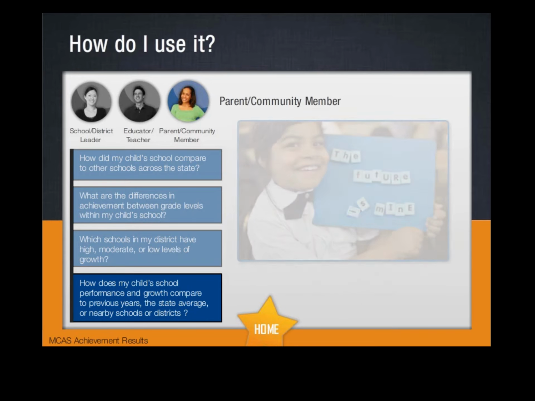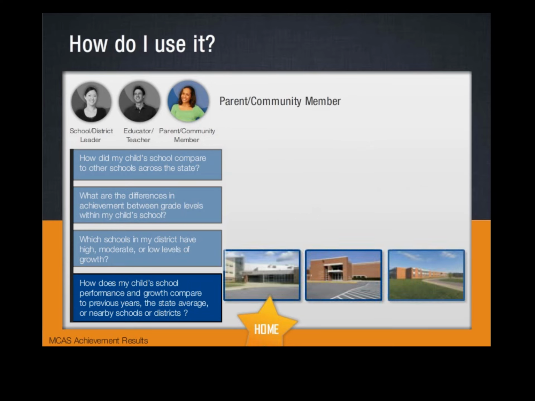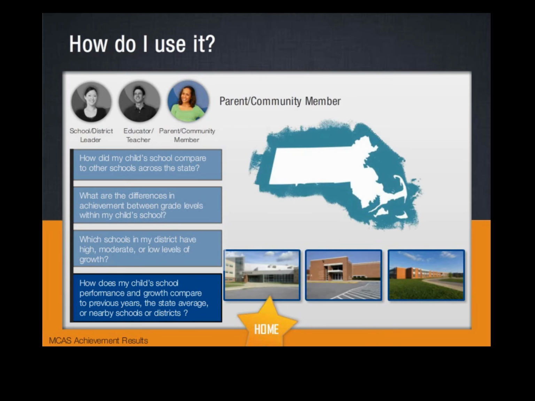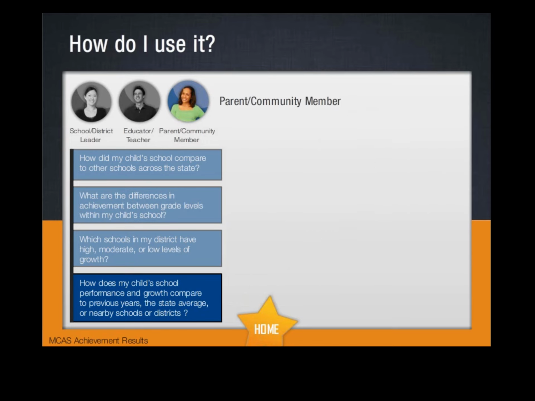You can see the results for each grade level and for each student subgroup, such as gender, income, ethnicity, ELL, and students with and without disabilities. This information can be used to compare your school's results to other schools in your district, schools across the state, or even to the overall state average. You may want to begin using this report by using the filters to look at the results for your school and only your child's current grade level, to find out how students in that grade performed in both MCAS achievement and growth in recent years.